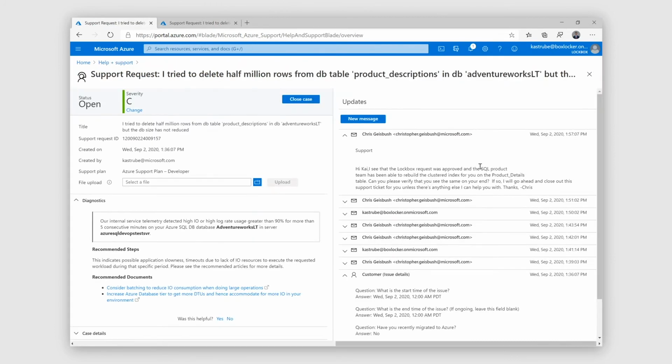And we see a final message from the support engineer. So he's reporting back that the SQL product team was able to rebuild the cluster, resolving our issue, and we can validate it on our end. So let's switch back to the database and take a look at the conclusion.